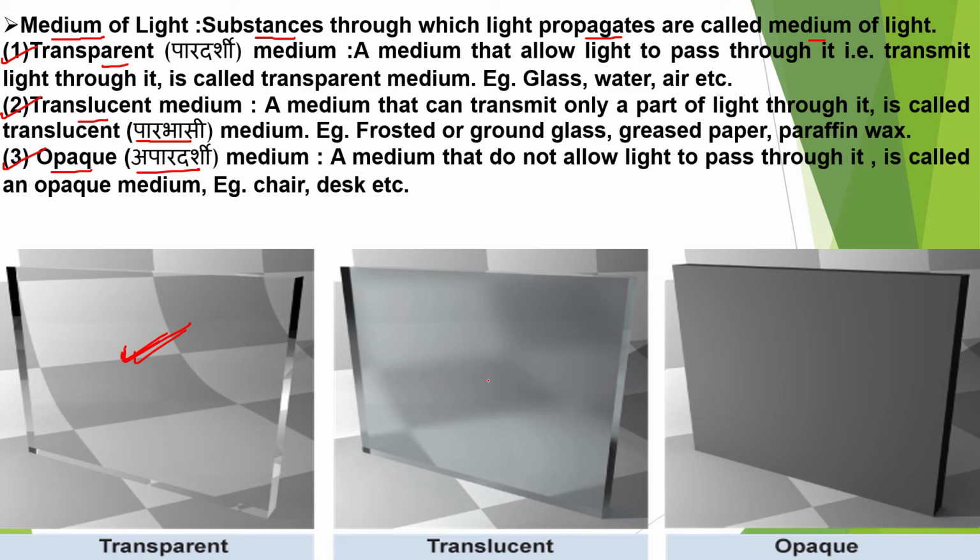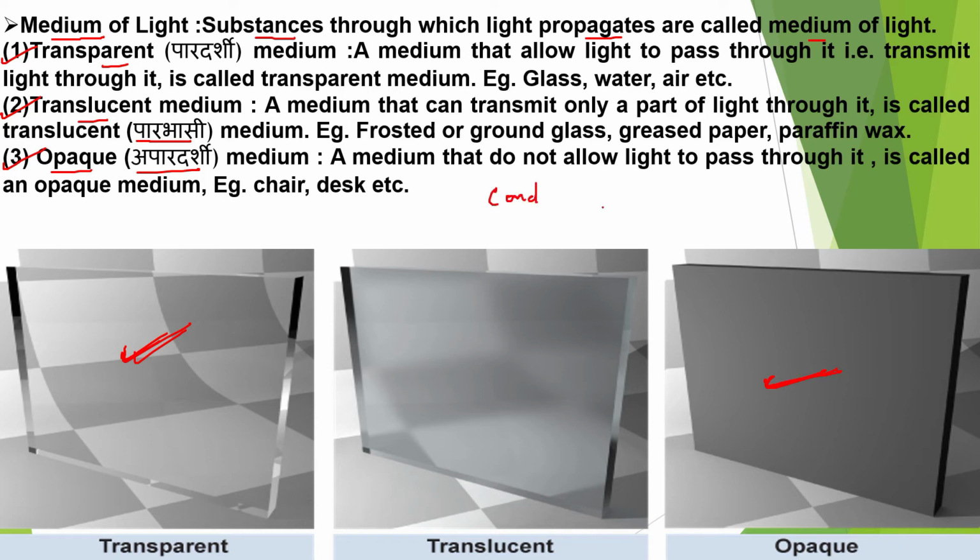On the other hand, those mediums we cannot see through, that means we cannot see what is on the other side of those mediums, we call them opaque mediums. For example, the furniture, the table, the walls of your room, the ceiling of your room, the fan, etc. All these mediums are opaque medium because light cannot go through them, right? Light cannot pass through them. That is the reason we cannot see what is kept on the other side of such mediums.